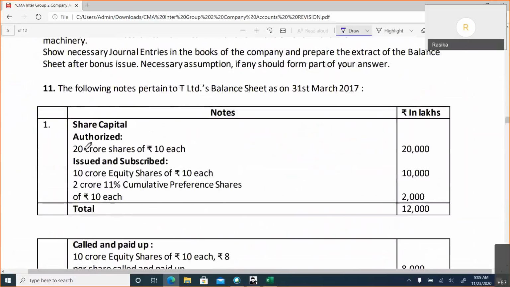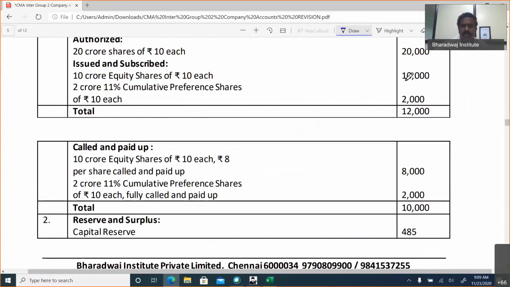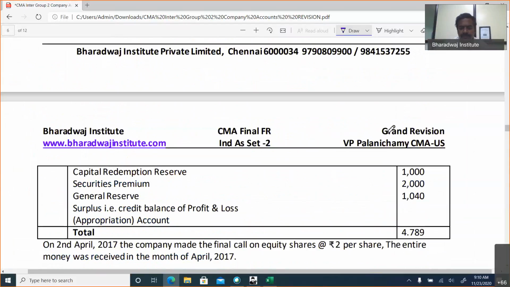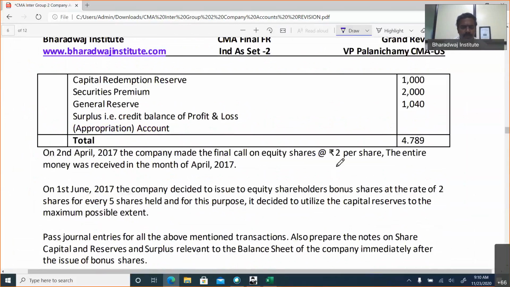Question number 11 you can go through. Issued capital is 10 crore shares of 10 each. Value is given in lakhs. The company is making a final call of 2 rupees per share. They're making a bonus issue of 2 shares for every 5 shares held. For this purpose, they want to use capital reserve to the maximum possible extent. So this also you can work out. What is the bonus issue?